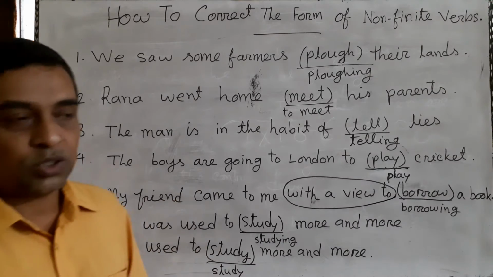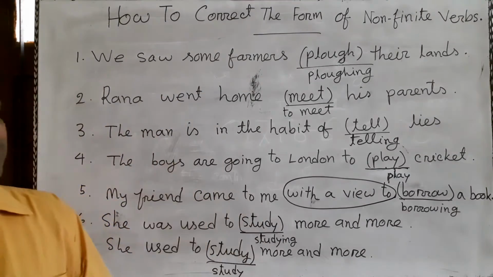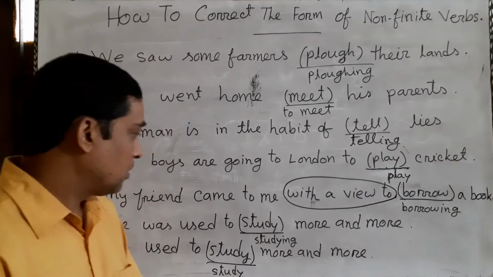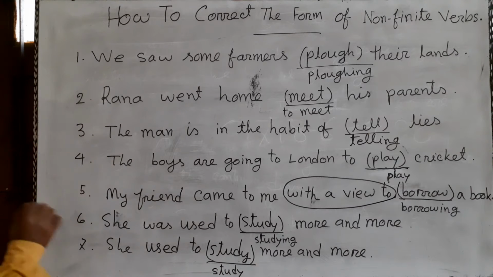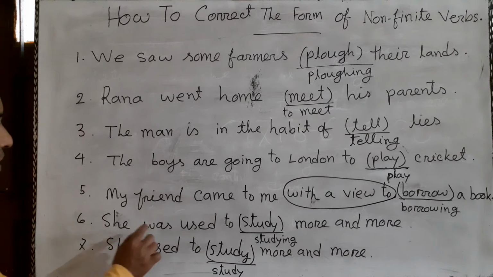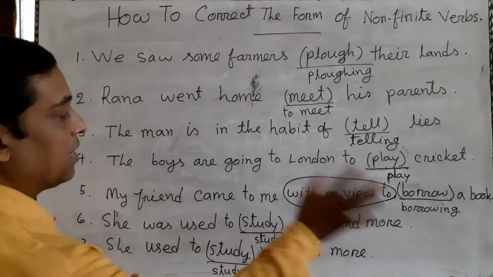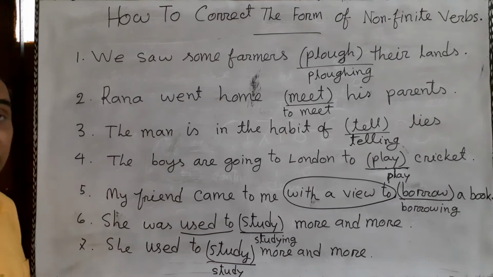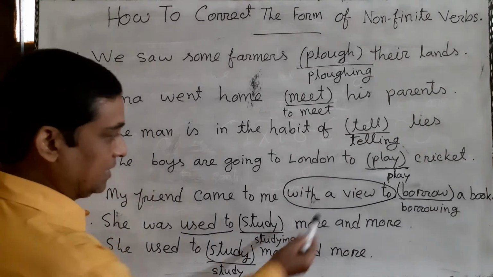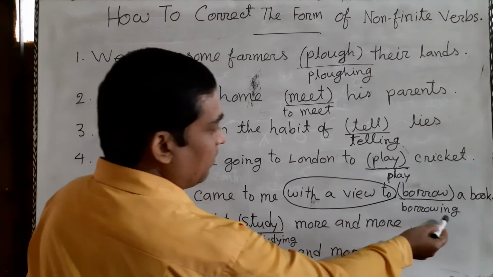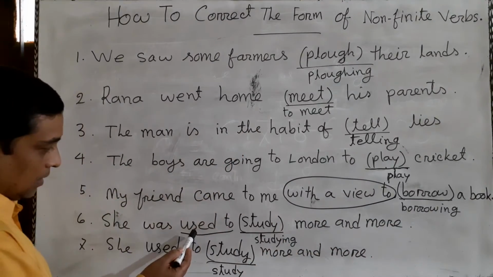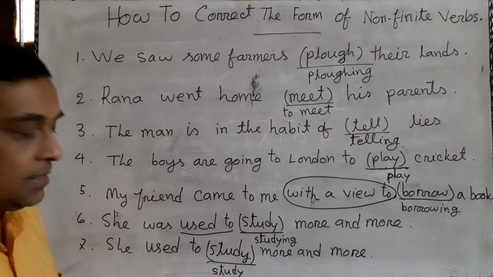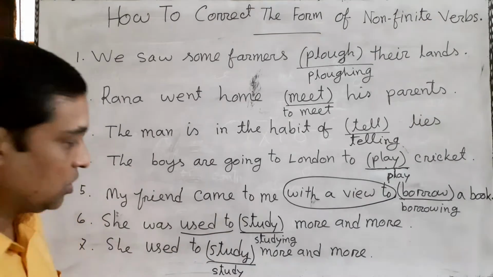We have some other very common prepositional phrases which usually come in your exam: with a view to, look forward to, used to. Now we are going to discuss example number 6. She was used to study more and more. Used to is also a prepositional phrase, and for this reason, like after with a view to, after used to we have ing with the verb study. So studying is the correct answer, because used to is also a prepositional phrase.